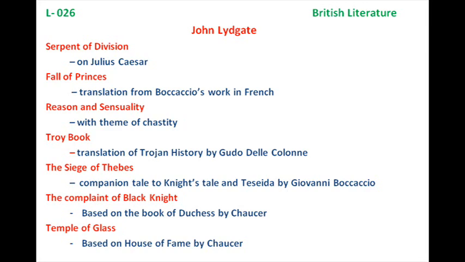John Lydgate admired most of Chaucer's work. In fact, you will find that most of his works are based on Geoffrey Chaucer's works. And he adopted Chaucer's famous writing style using the rhyme scheme, that is rhyme royale. So John Lydgate used rhyme royale and copied this form from Sir Geoffrey Chaucer's works. So the first work we have by John Lydgate is Serpent of Division.